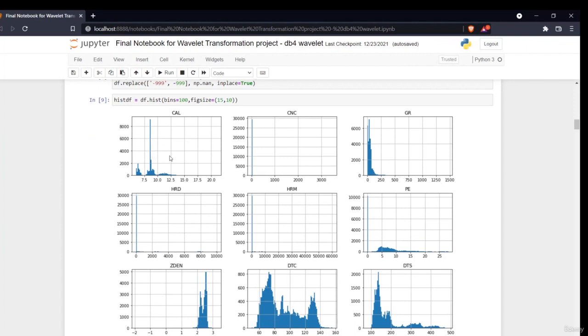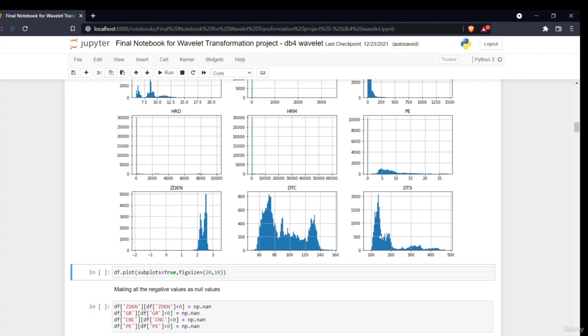First is the caliper log, in which the values are there, and then it is the neutron porosity log, in which, as you can see, most of the values are around zero, and some of the values might be outliers only, because that's why it is showing this huge scale. We'll remove these outliers also. Then this is the gamma ray log, another feature. Similarly, all of these, and these are the dependent variables, the DTC and DTS. As you can see, DTC and DTS are quite normally distributed in this range, and in this range also.